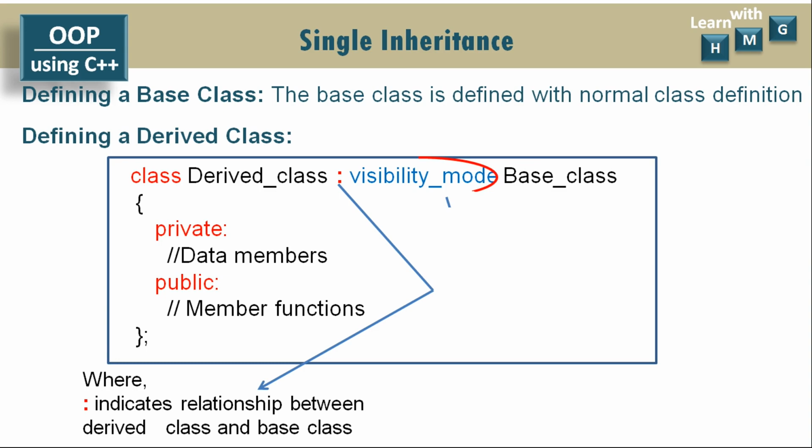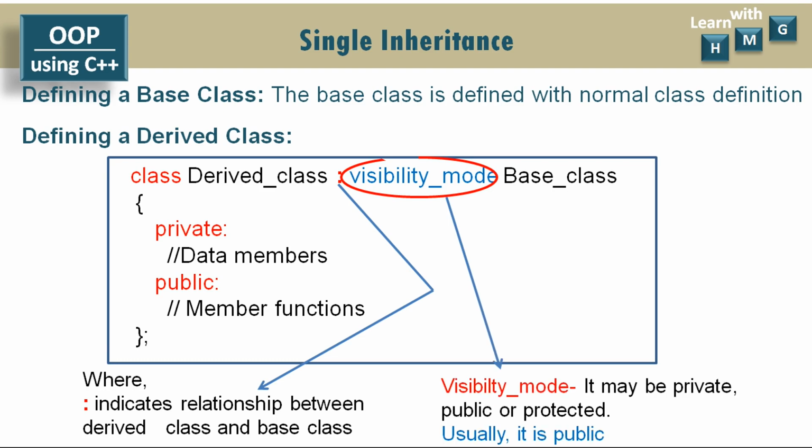There is also the visibility mode. What do we mean by visibility mode? It may be private, public or protected. These are the 3 visibility modes that we can use in inheritance: private mode, public mode or protected mode.